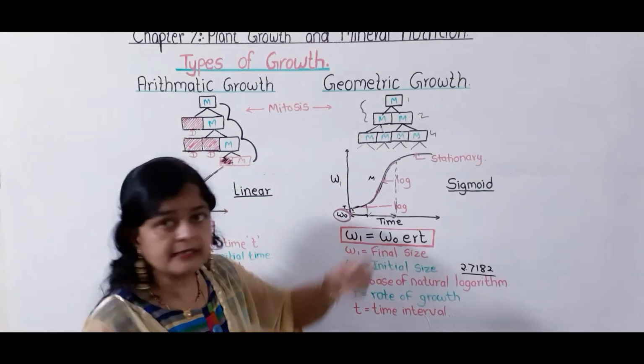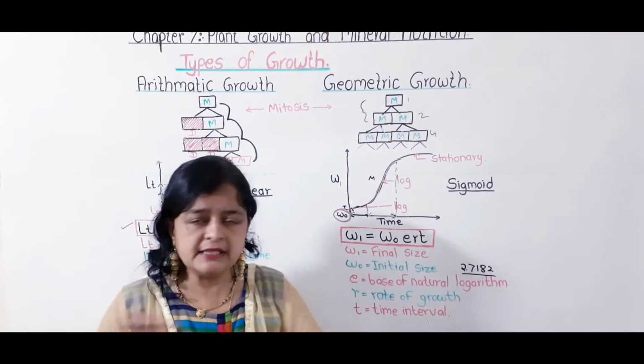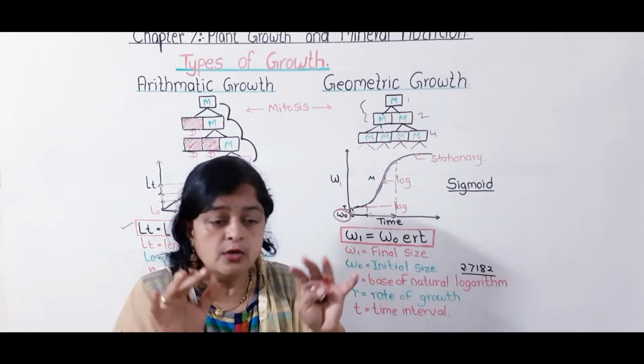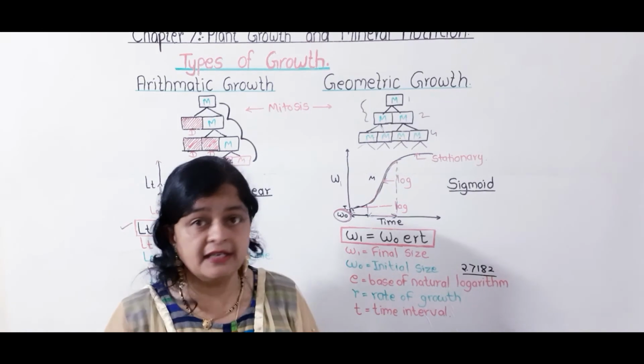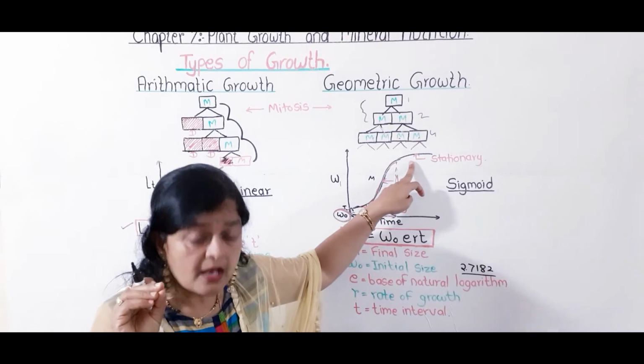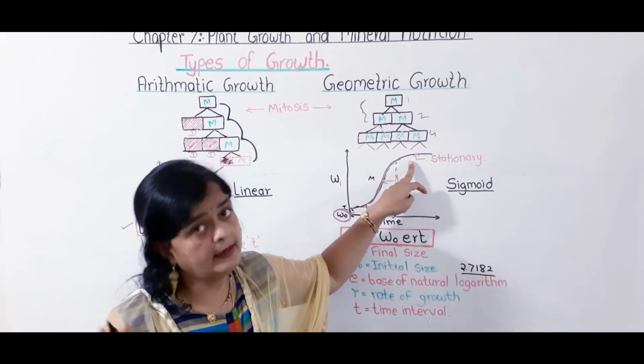Now after a lot of division, many cells are formed, and one stage comes when the growth becomes steady or stationary. Here a little bit of cell division will take place, but maximum cells will become differentiated.